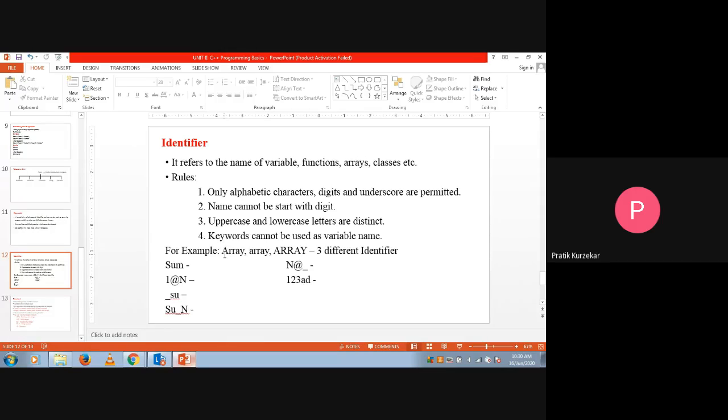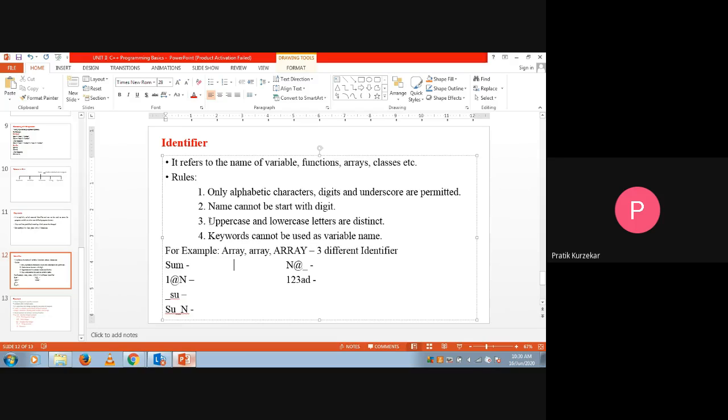Even though the names are the same, lowercase and uppercase letters are distinct. So even though their meaning and spelling are the same, because of the uppercase and lowercase combination, they become three different identifiers.